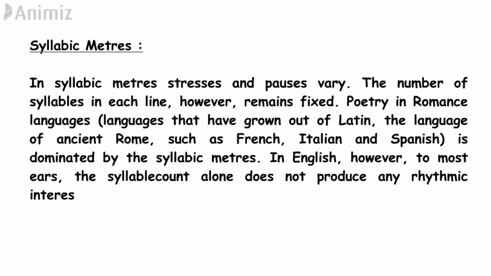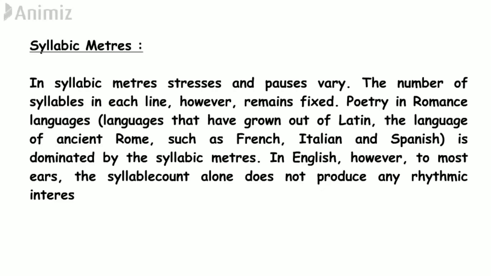Poetry in Romance languages, languages that have grown out of Latin, the language of ancient Rome, such as French, Italian and Spanish, is dominated by syllabic meters. So in Romance languages, syllabic meter was used very predominantly.